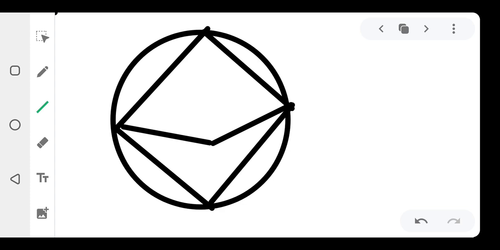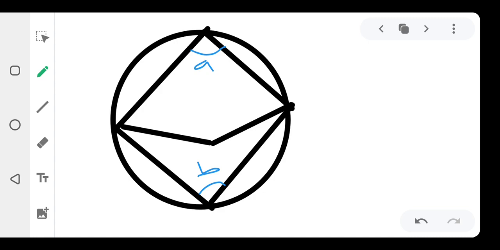In this case, I want to prove that this A and this B, A plus B is equal to 180. That's what I want to prove, because I said the sum of the opposite angles in a cyclic quadrilateral is equal to 180. So I just want to prove that A plus B is equal to 180. Let's do that now.